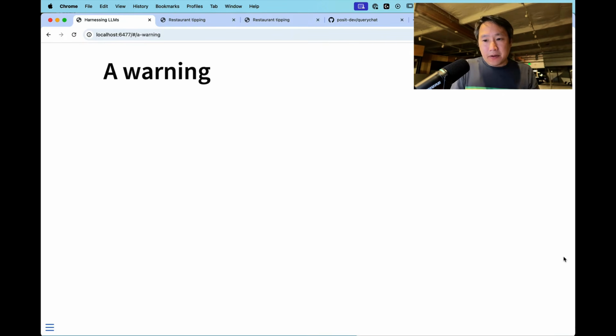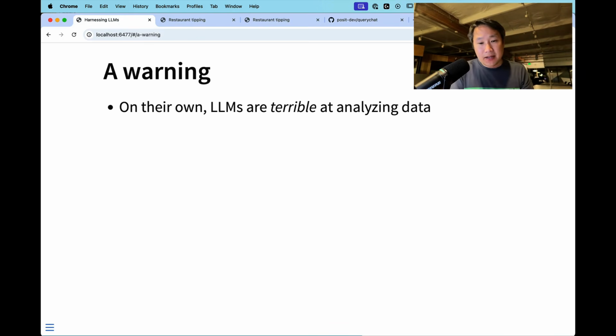And by the way, note what we did not do here. We did not actually load the college scorecard data into the LLM and ask it to start answering data questions. We did not do that. We asked it to write code. And there's a good reason for that. Because on their own, the LLMs themselves are terrible at analyzing data. They simply are not suited for this task.